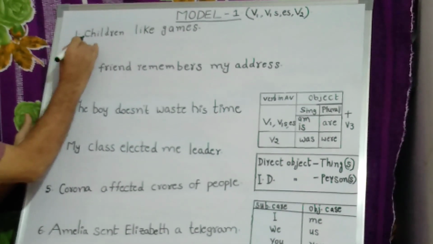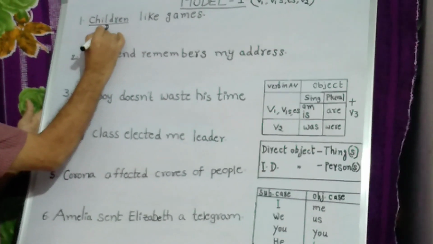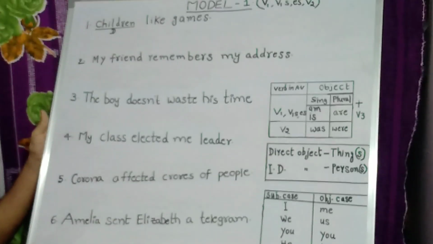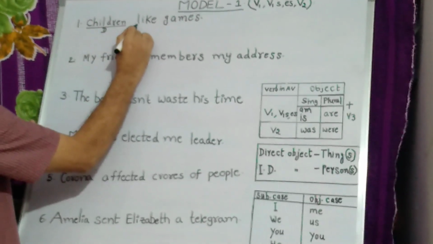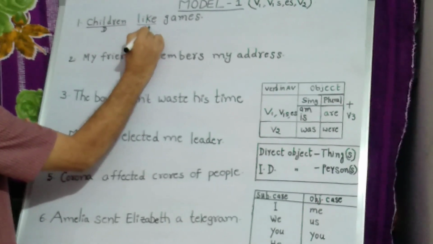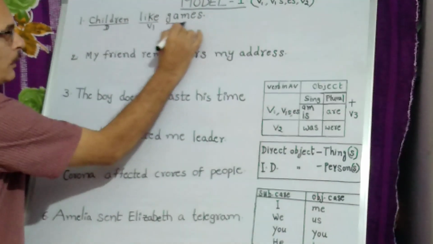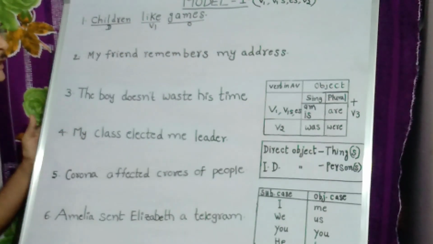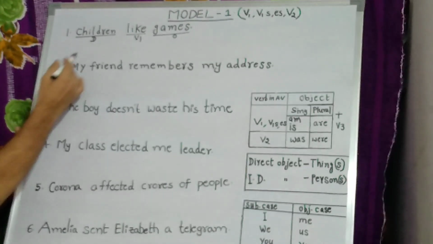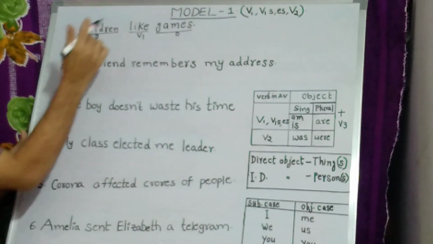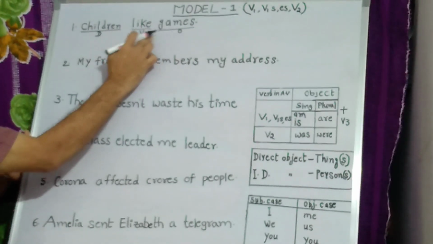Here in the first example, children is the subject as well as the doer. Let us call the subject in the active voice the doer. Like is in which form? V1 form. Children like what? Let us put the question what. The answer comes from the word games. So children like what? Games. So games is the object here. The verb here is V1 and the object is plural.